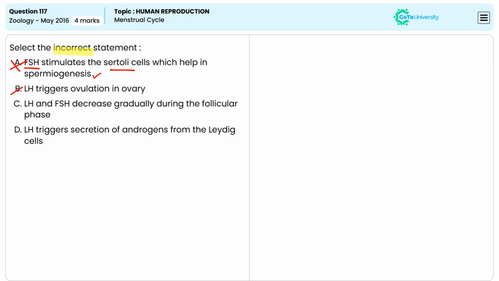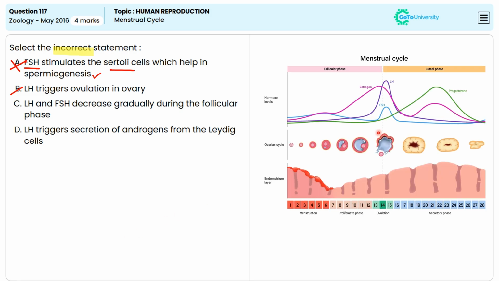Option B, LH triggers ovulation in ovary. This statement is also true. The luteinizing hormone LH plays a crucial role in triggering ovulation, that is the release of a mature egg from the ovary. So option B is also an incorrect answer.